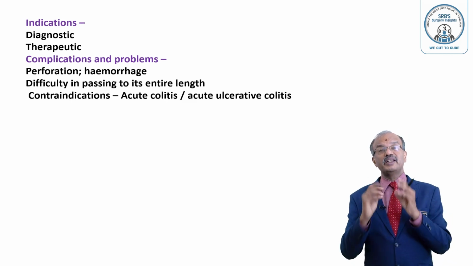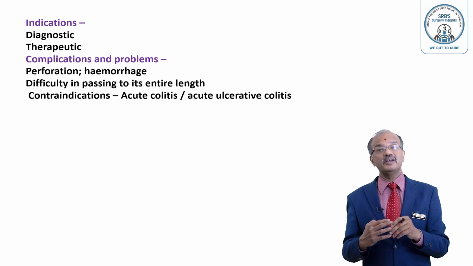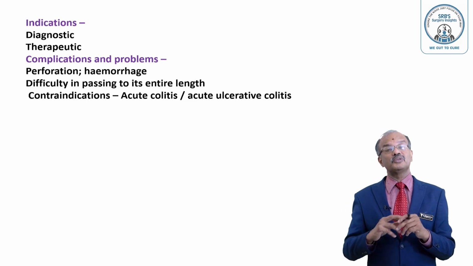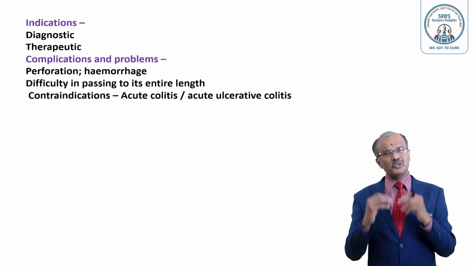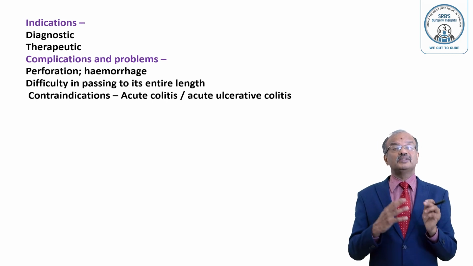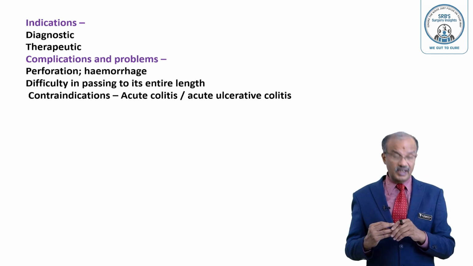They will do colonoscopic stenting. They will do polypectomy, which is a very common procedure done. And fulguration of the bleeding point can also be done through the colonoscopy. There are so many procedures which we can do. That's the therapeutic method through colonoscopy also. So that's how the indications are classified, diagnostic and therapeutic.